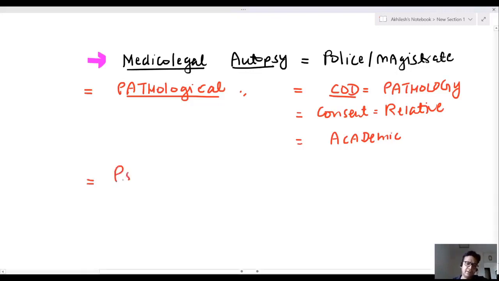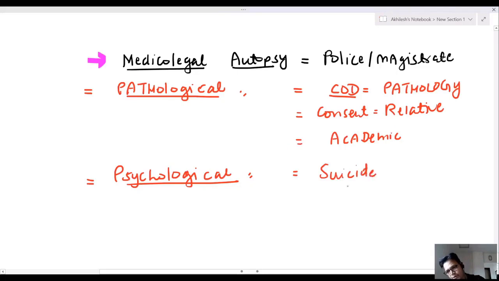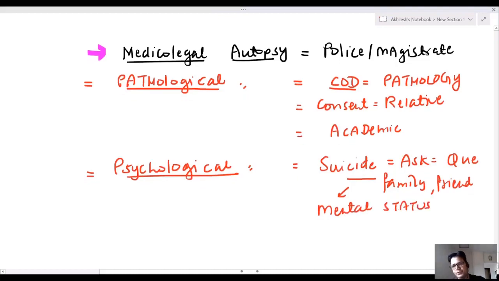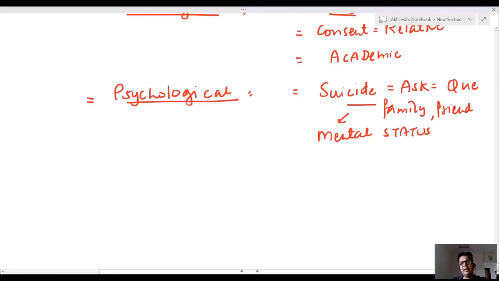Now, psychological autopsy. So psychological autopsy is the same thing which happened with Sushant Singh Rajput. What is psychological autopsy? Sir, in suicide cases, we ask questions to family members or friends, and we want to know the mental status of a person at the time of suicide. This is known as psychological autopsy.